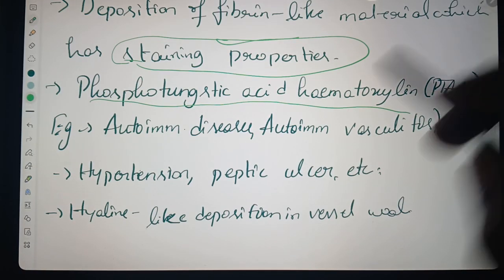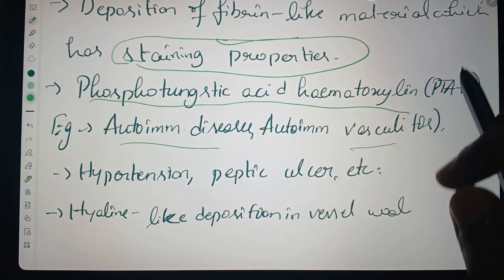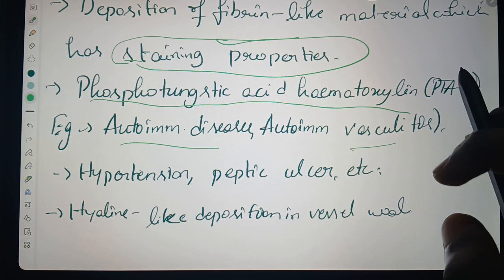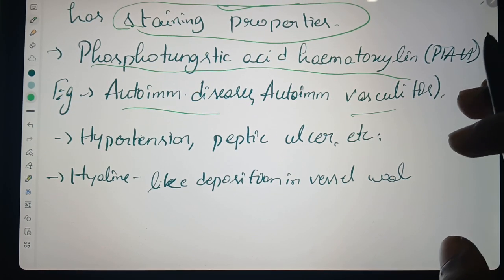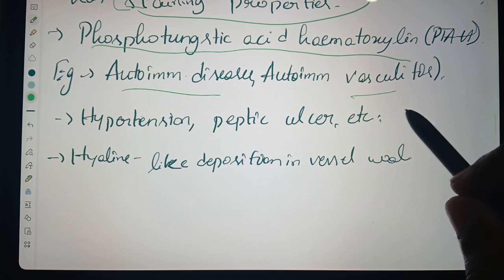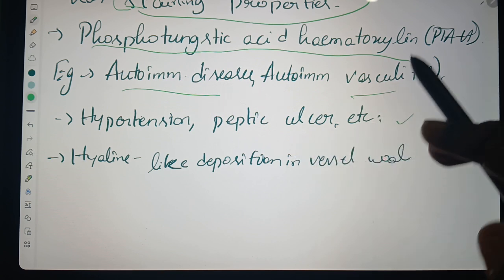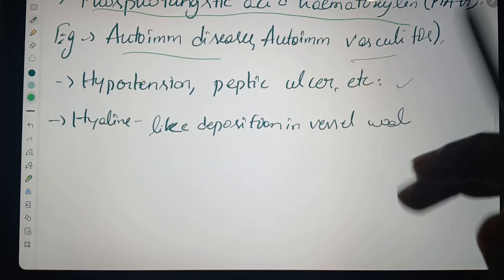Examples are autoimmune diseases and autoimmune vasculitis, and it also occurs in peptic ulcer and hypertension, in the vessel wall.